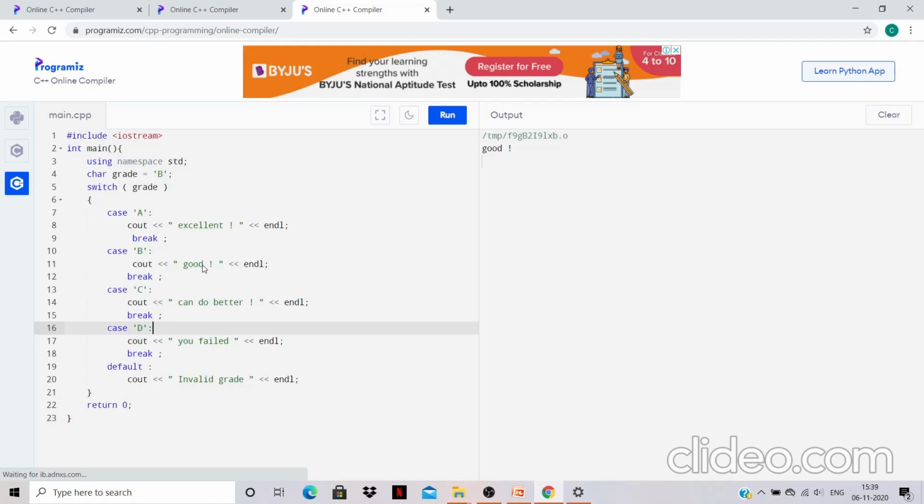If we do not use a break statement after any case, then all the statements after case B will be printed. Suppose if we remove break, then all the statements will be printed. Let me show you.